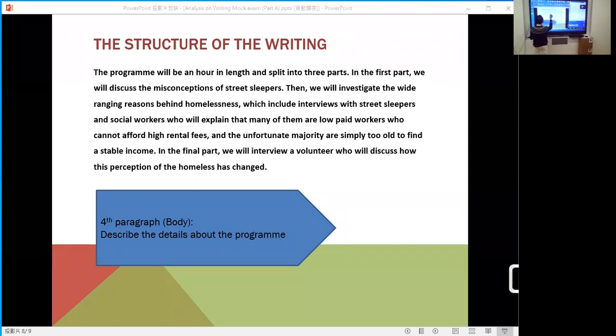So you will know how long it is, the length. How many parts are included in the TV program? And also you will see the arrangement of the 3 parts. You will have the first part, the second part is here, and also you have the third part in the final part. And what are the contents? What is it about? What is the first part about?